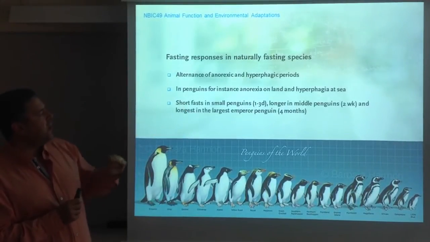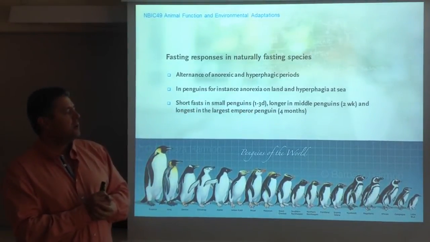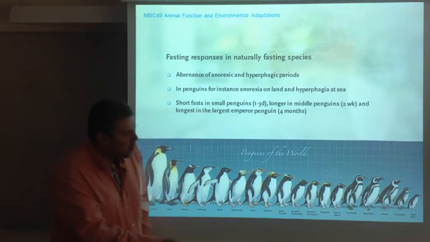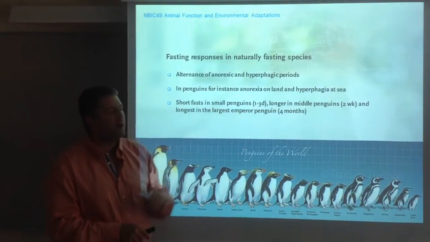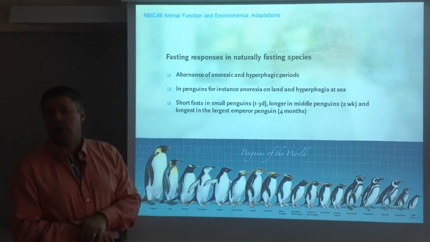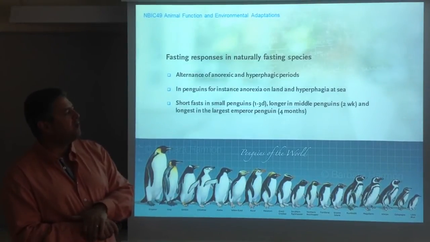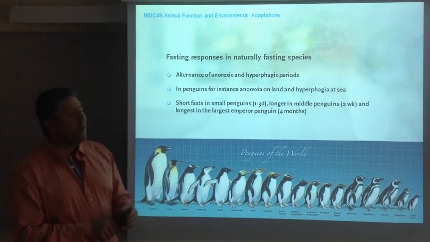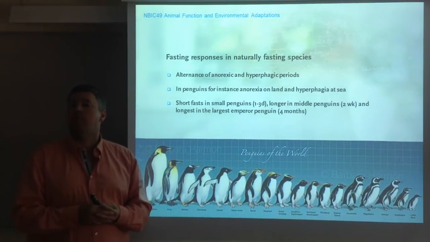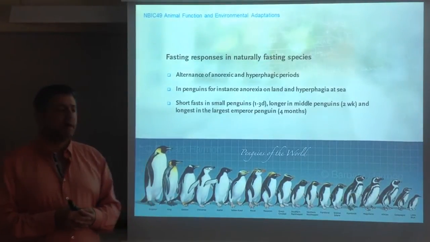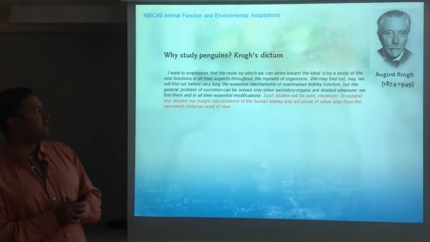In penguins, basically, you have these short fasts that last between 1 and 3 days when the animals are small. Here you have the smallest penguin, the little blue penguin. Basically, it will have fasts that last between 1 and 3 days. This penguin cannot fast much longer than that. Middle-sized penguins, the Adelie penguins, for example, fast up to 2 weeks. The emperor penguin, the champion, 4 months. The male emperor penguin incubates the egg for 4 months. During this period, the animal is not eating. So, of course, size has something to do with these responses to natural fasting.